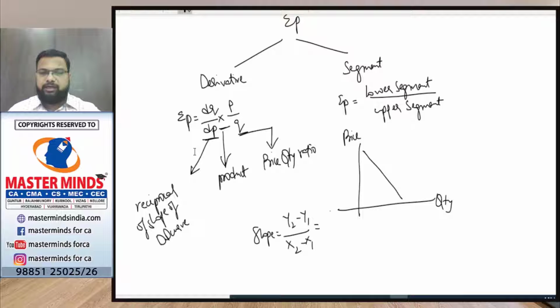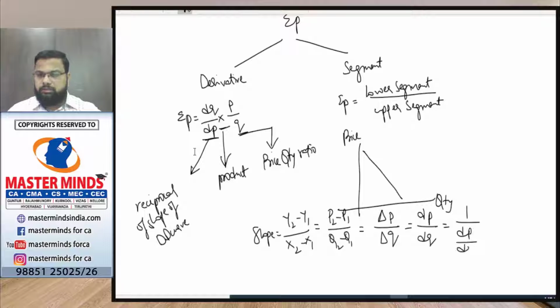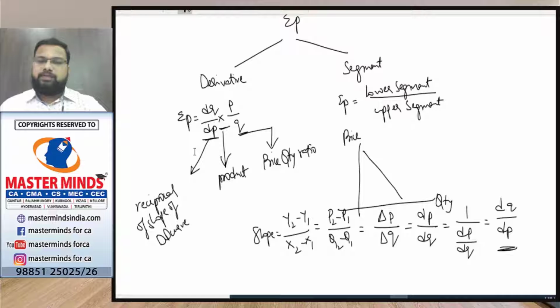On the y-axis we are taking price, so it is P2 minus P1 by Q2 minus Q1, which is nothing but delta P by delta Q. We can write this as dP by dQ, right? So the slope is dP by dQ, and its reciprocal is dQ by dP. So the reciprocal of the slope is dQ by dP.